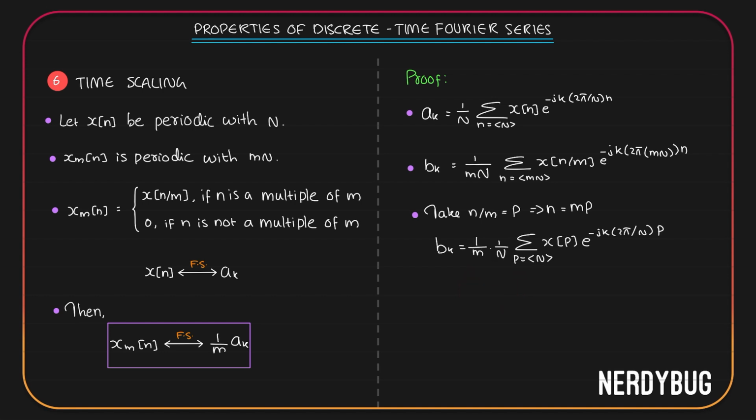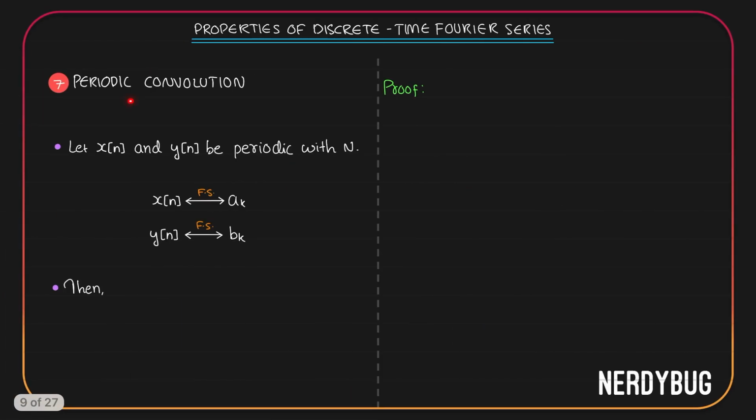Now, we know it doesn't matter what we call the variable to which we are going to give the limit. So, instead of p, I will call it n. Now, what we have over here is nothing but ak. So, we can write bk is equal to 1 by m multiplied by ak, which is exactly what we have written over here. Let us go to the next property, periodic convolution.